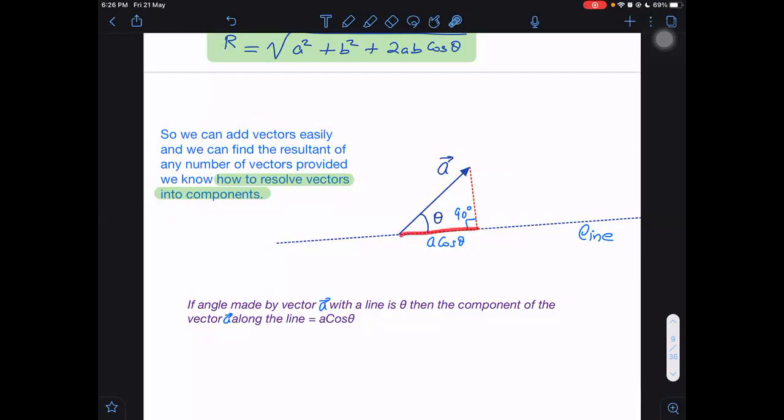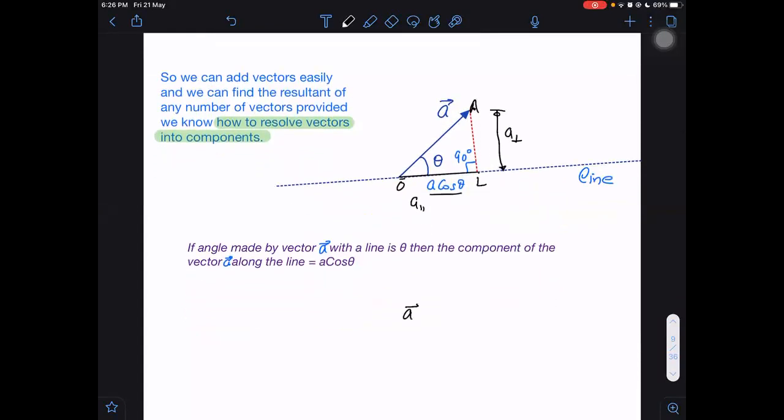How do we represent it diagrammatically? Diagrammatically, we represent it this way. This is vector A. This red line is perpendicular drawn on the blue line. Then this vector, let us say O to L, represents the component of A along the line. What is the component of A perpendicular to the line? Let us call it A perpendicular. This is along the line, so I am calling it A parallel. So I can always write a vector into a parallel component and a perpendicular component. I can split it into two parts.